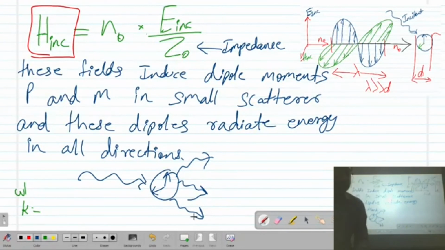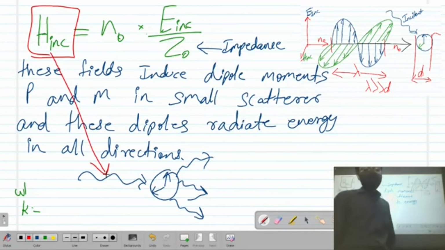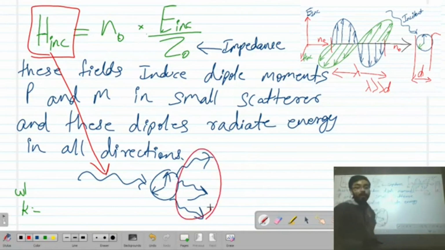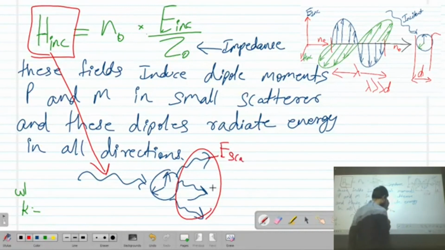This is the incident part, the incident wave equation. We are interested in knowing the E value and H value, that is, E scattered and H scattered.